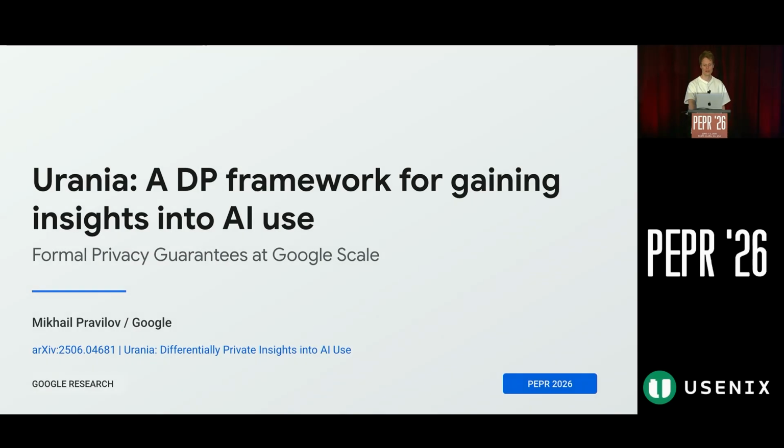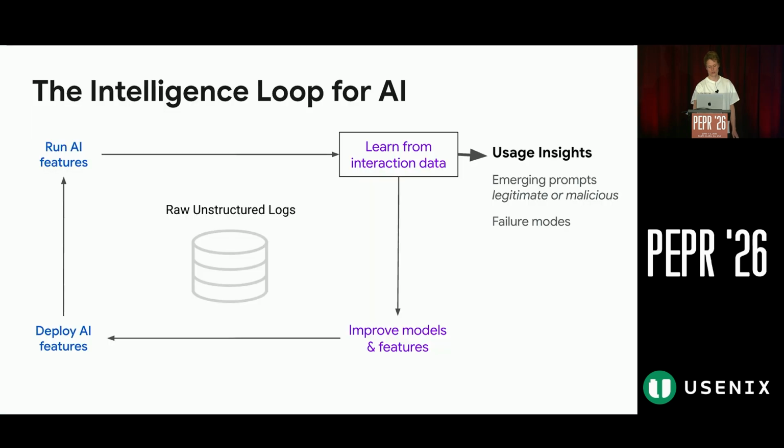Hi, everyone. My name is Mikhail, and I'm a software engineer in Google's anonymization team, and I would like today to present Urania, a differentially private framework for gaining insights into AI use. This is a collaborative effort across many Google teams. We published an arXiv paper where you can find more in-depth details about the algorithm used. Let's start with the problem statement.